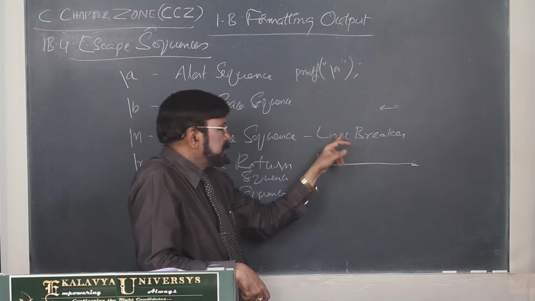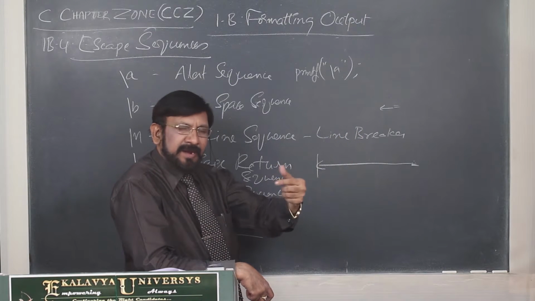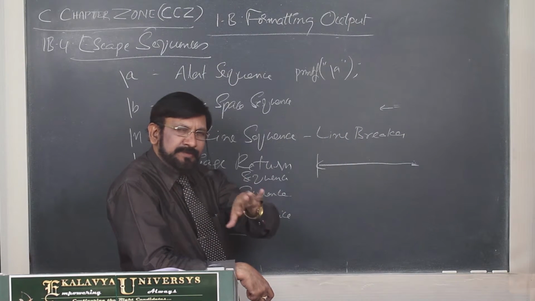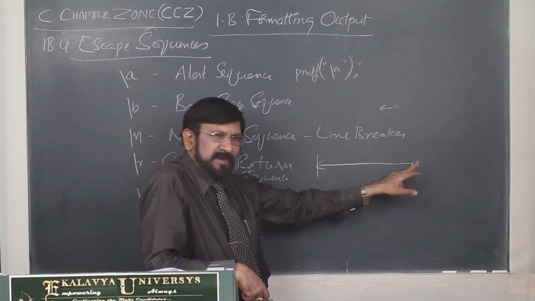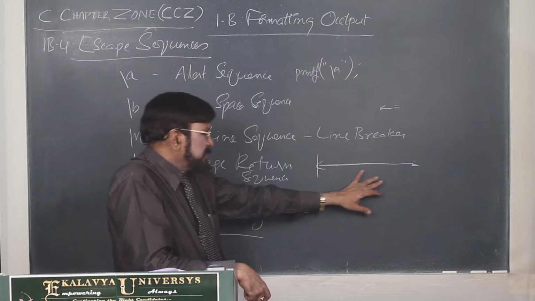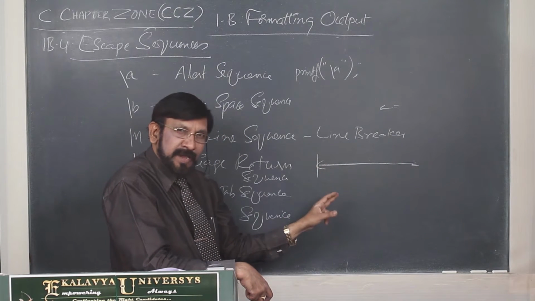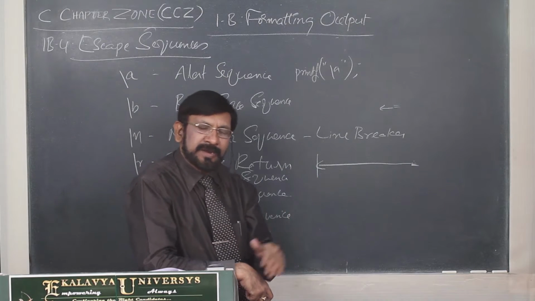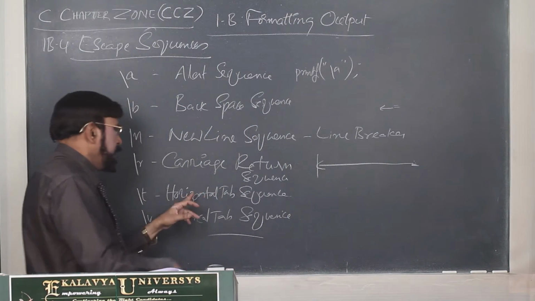Here in a backspace sequence, what you observe is, any character that is existing, it wipes it off, it erases it. But in case of carriage return, it does not erase anything. Gently from here to the beginning of the line it comes without erasing any character. The cursor is simply transferred.